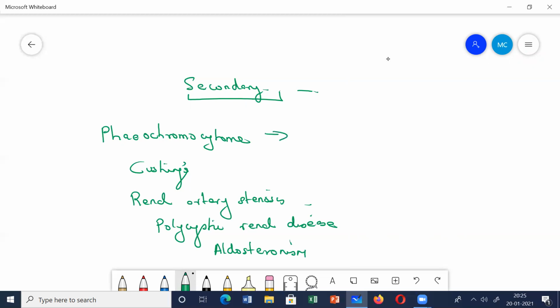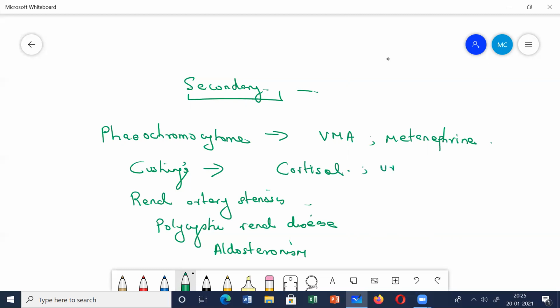Pheochromocytoma, you are going to see the urinary catecholamine levels. In the urine there will be increased catecholamine levels, increased VMA levels, increased metanephrine levels. If you find these, that is more in favor of pheochromocytoma. Cushing syndrome, what are you going to measure here? Cortisol levels, the plasma cortisol levels.